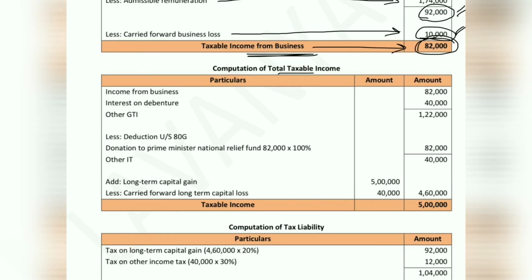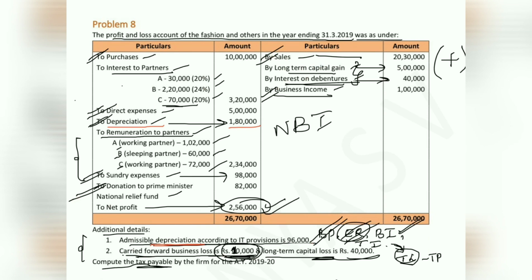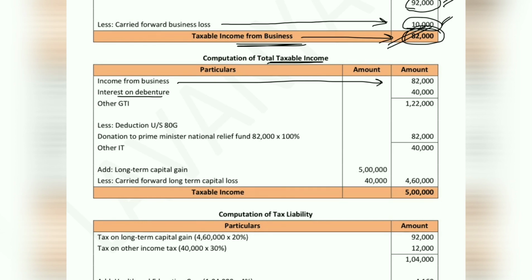So next we have to calculate total income. So we have 5 heads of income, but we will not consider salary. We do not have income from house property given in this problem, so we will ignore that. Next we have income from business, which we have just calculated. So the value of income from business is 82,000 we have considered here. So we have interest on debenture to the extent of 40,000. We are considering the other source income other than casual income in this column. So summing up these two values, we will get 1,22,000 as our GTI.